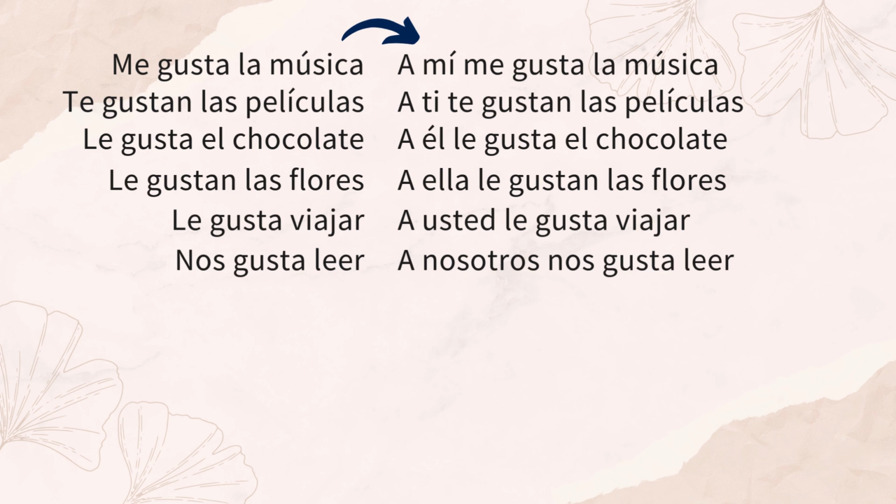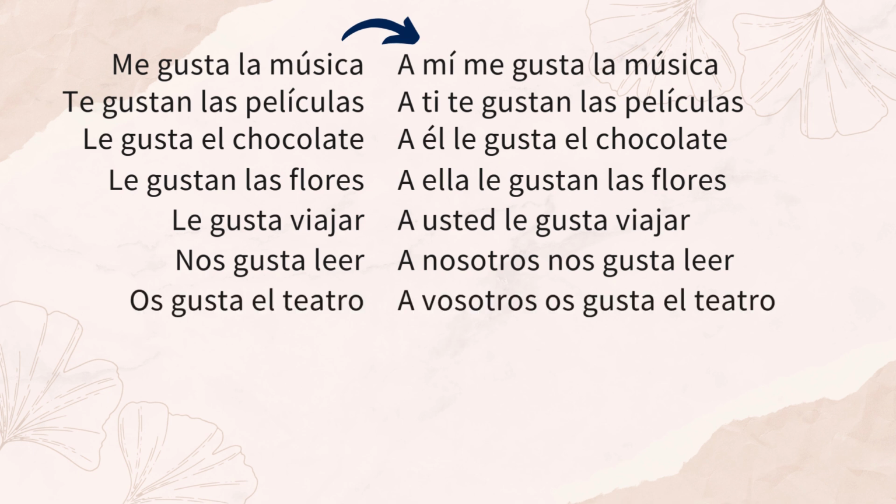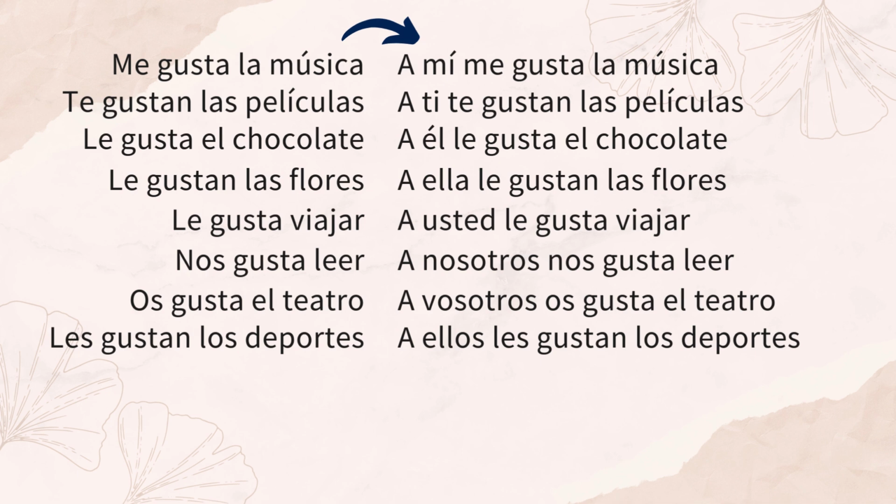We will use nosotras for an all-female group. A nosotras. And then for the second person plural, a vosotros or a vosotras. Os gusta el teatro. You all like theater. And then we could use a ellos, they. A ellos les gustan los deportes. They like sports. We will use ellas for a female group.